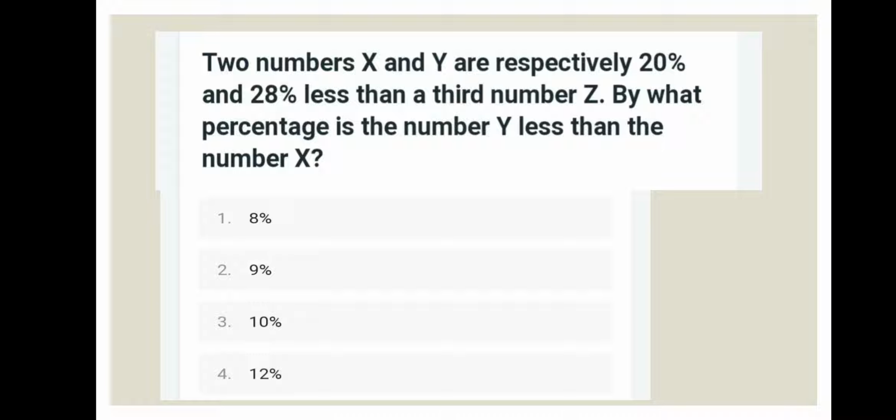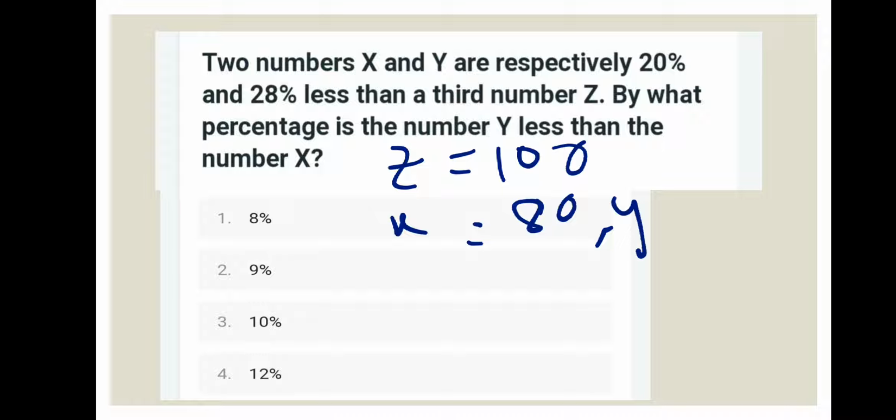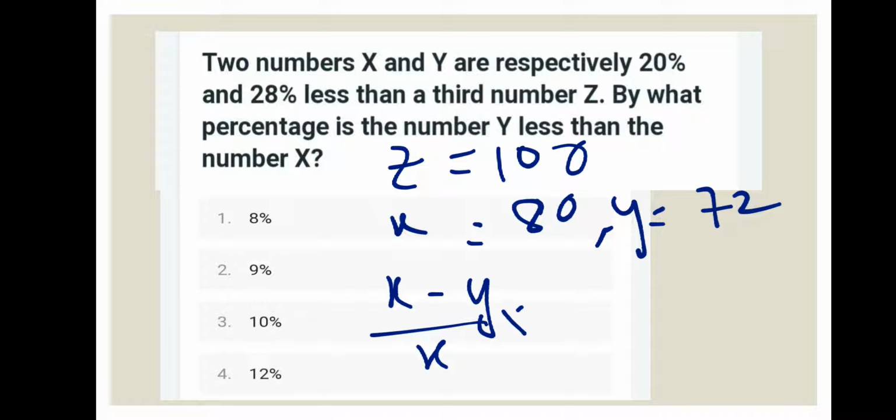So let's take, for the convenience sake, the third number as 100, so that the calculation will be easier. So number z is 100. x is 20% less than z, so x will become 80, and y is 28% less than the 100, so that is 72. They are asking by what percentage is the number y less than the x. So (x minus y) by x into 100 is the percentage y is less than the x. So x minus y is nothing but 8, x is 80, into 100.